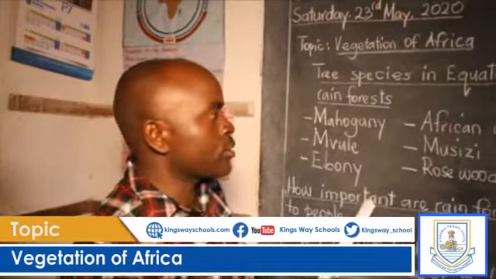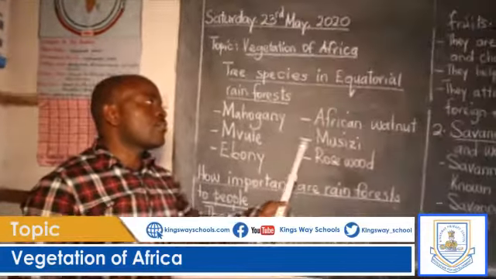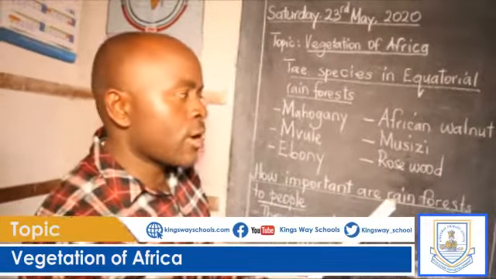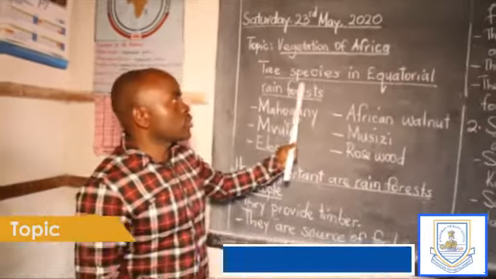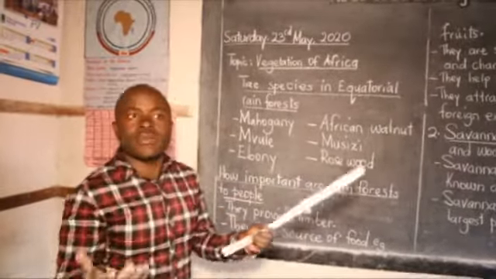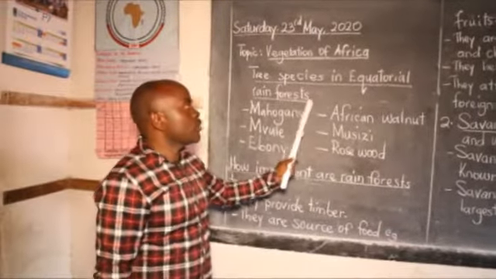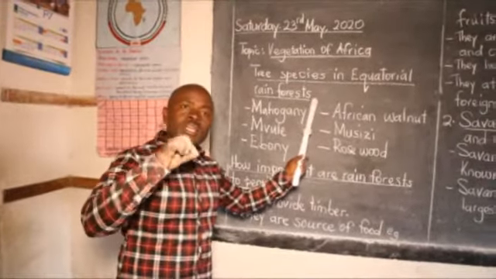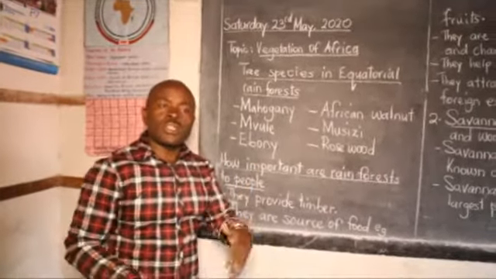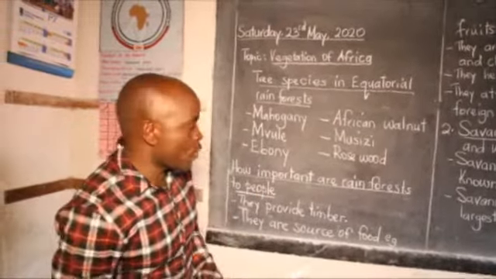Such trees, we refer to them as hardwood trees. In P5 and P6 we talked about them. Why do we call them hardwood trees? Because we get hardwood timber from them. So the tree species in equatorial rainforests are very many. Why are they many? It is because the equatorial rainforests are natural forests. In growing, nobody determines which species to grow. They grow at their own will.